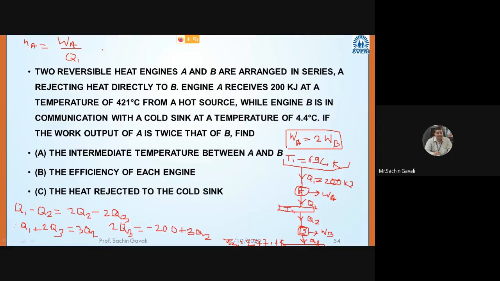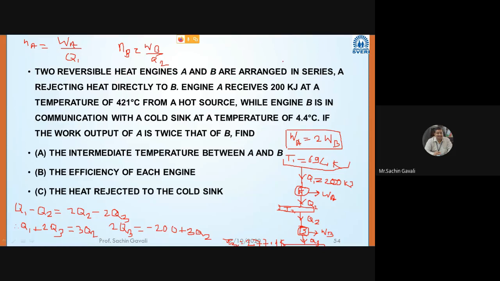And efficiency of engine B, eta B, is equal to WB divided by Q2.